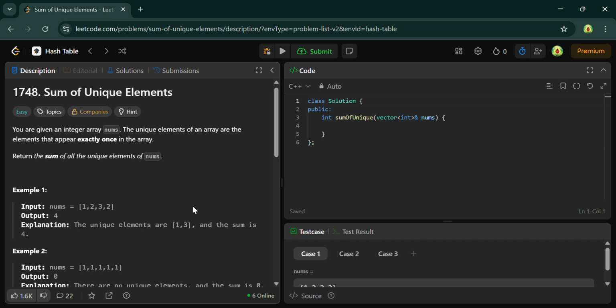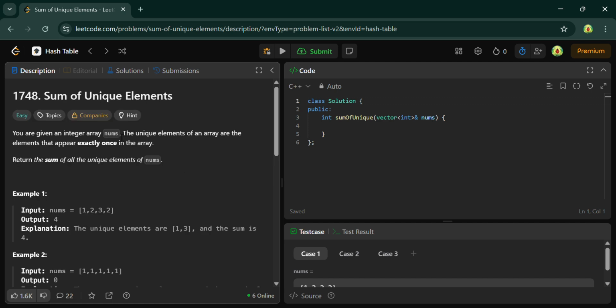Hello viewers, today we will solve one more question in LeetCode, which is LeetCode 1748, sum of unique elements. In this question you just have to return the sum of unique elements, which are not repeating twice or more than twice. Okay, so let's do this.